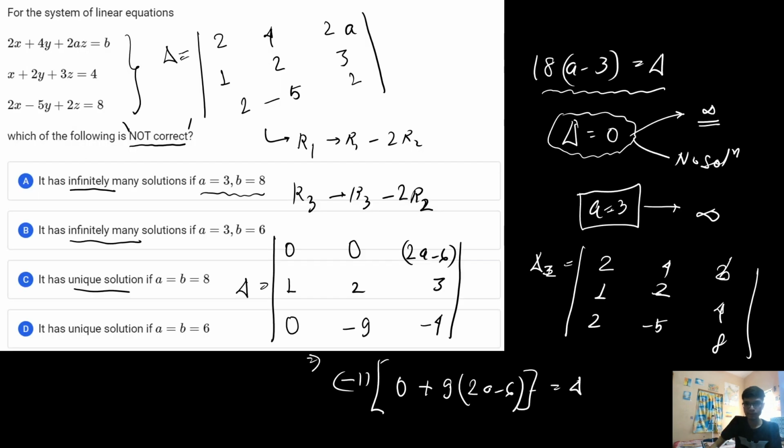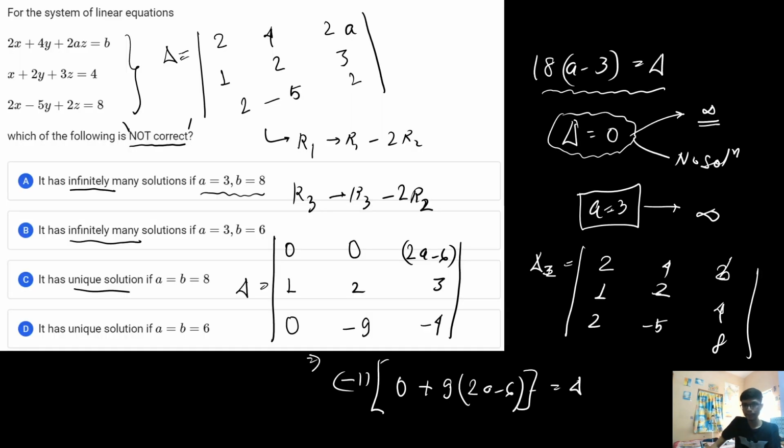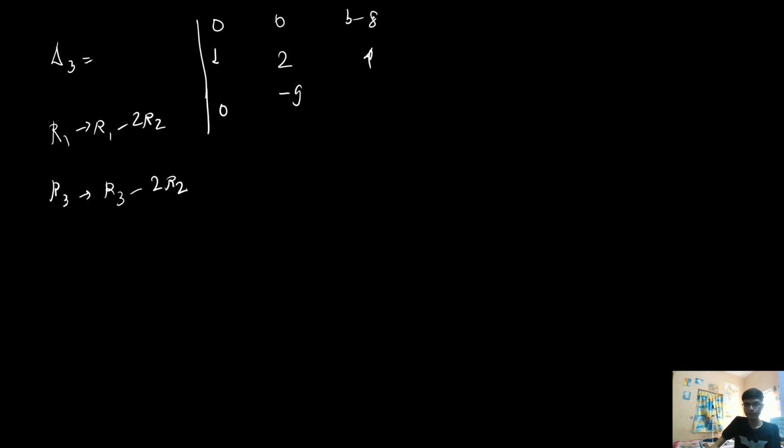If I solve this, I will get 0 and 0, then 2, then 4 over here, then 0 and minus 9, and this element will be b minus 8, and similarly this element will be 8 minus 8, that is again 0. Now if I solve this determinant along the first column, I will get the value as 0 minus 9 times b minus 8.